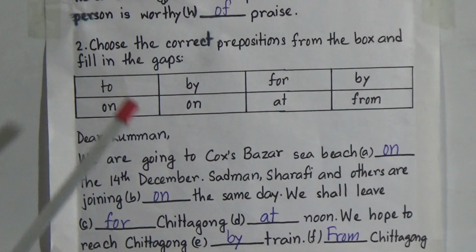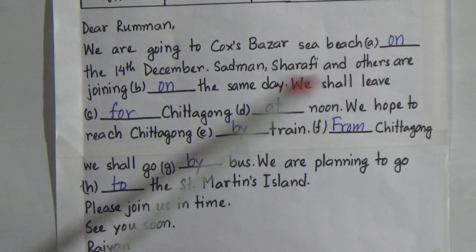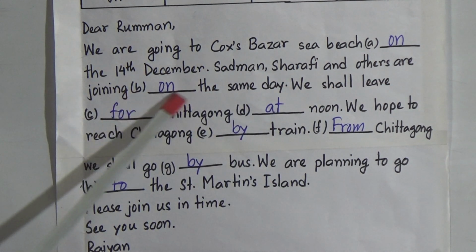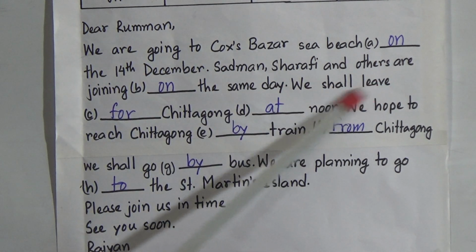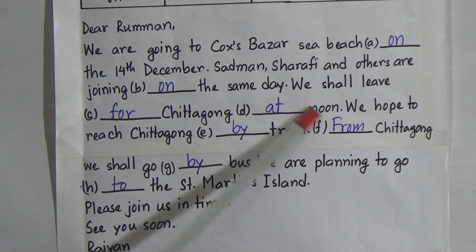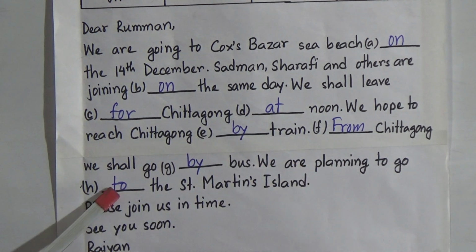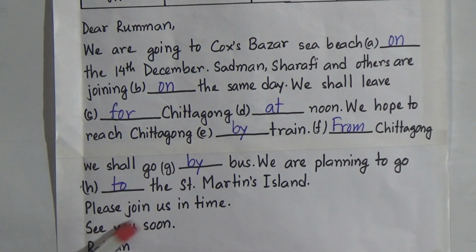And now the next one. Dear Ruman, we are going to Cox's Bazar Sea Beach on the 14th December. Sadman, Sharafi and others are joining on the same day. We shall leave for Chittagong at noon. We hope to reach Chittagong by train. From Chittagong we shall go by bus. We are planning to go to the St. Martin's Island. Please join us in time.